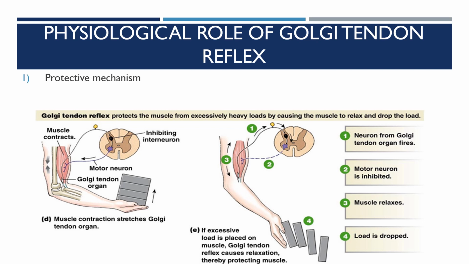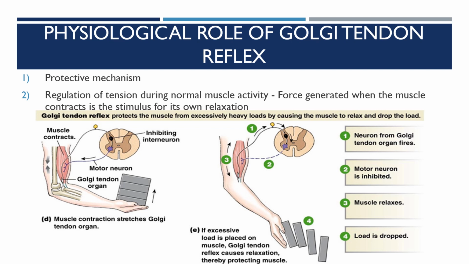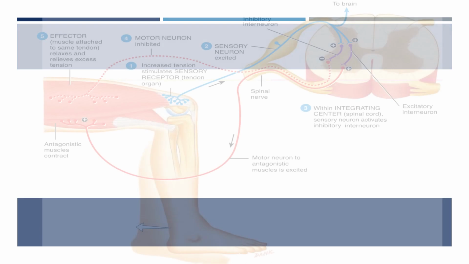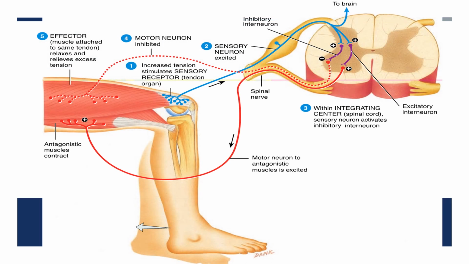So it is a protective mechanism and regulation of tension during normal muscle activity. The force generated when the muscle contracts is a stimulus for its own relaxation. Here you can see the increased tension stimulates the sensory receptor.